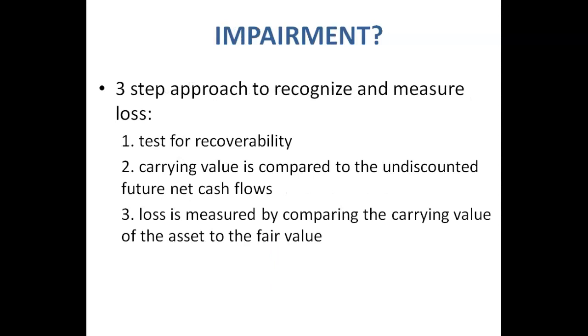So to test for impairment, there's a three-step approach that we're going to use. First, you would test for recoverability, and this is only if certain indicators are present. Then the carrying value is compared to the undiscounted future net cash flows to determine if it's impaired. If it is, then the loss is measured by comparing the carrying value of the asset to the fair value. That would be the discounted net cash flow.